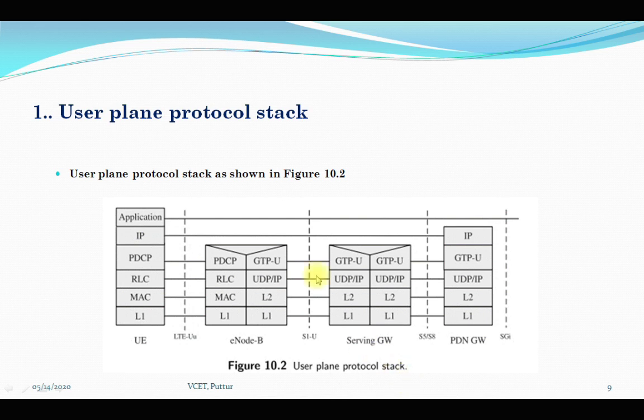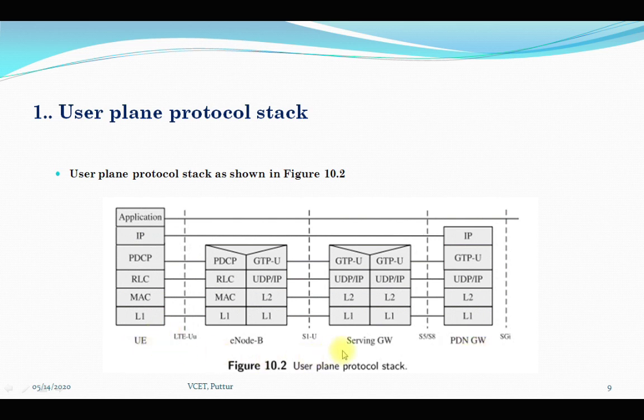The user plane protocol stack is mainly responsible for transporting IP packets carrying application specific data from the PDN gateway, that is this one, the packet data network gateway, to the user equipment, that is from here to here.